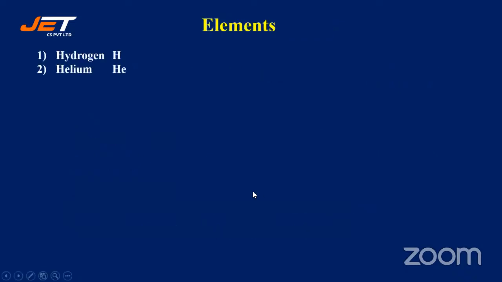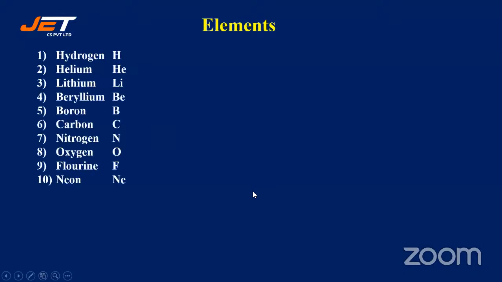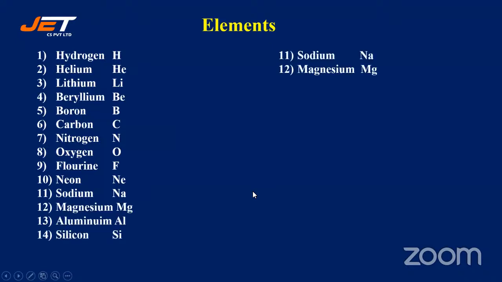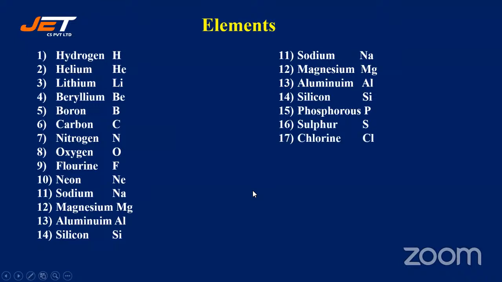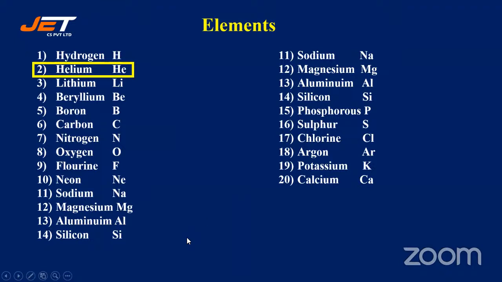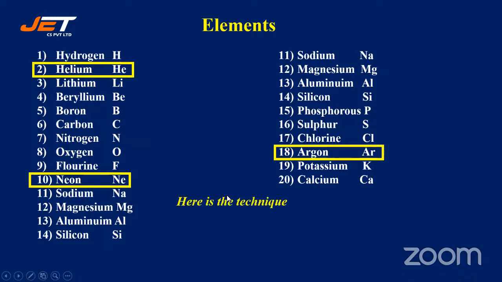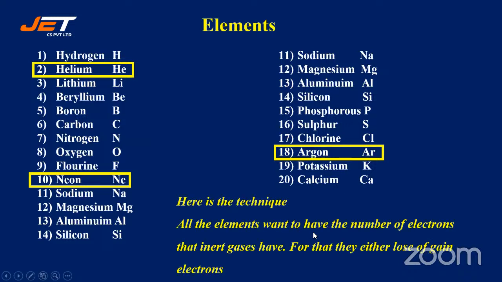So these are the elements: hydrogen, helium, lithium, beryllium, boron, carbon, nitrogen, oxygen, fluorine, neon, sodium, magnesium, aluminium, silicon, phosphorus, sulfur, chlorine, argon, potassium, calcium, right? So if you see here, helium, neon, and argon, here is the technique. All the elements want to have the number of electrons that inert gases have. For that, they either lose or gain electrons.